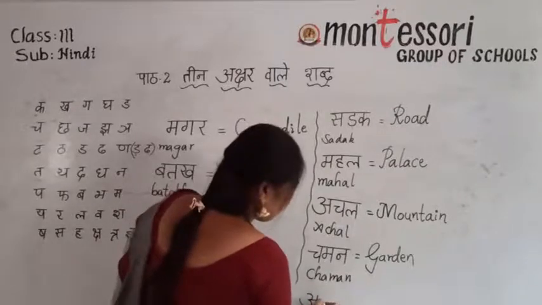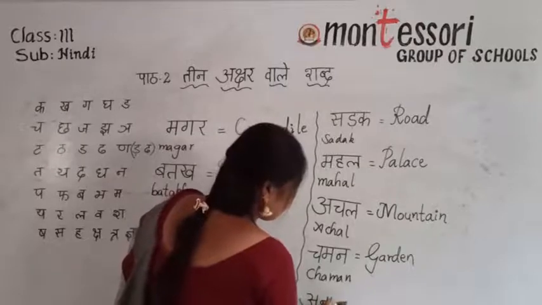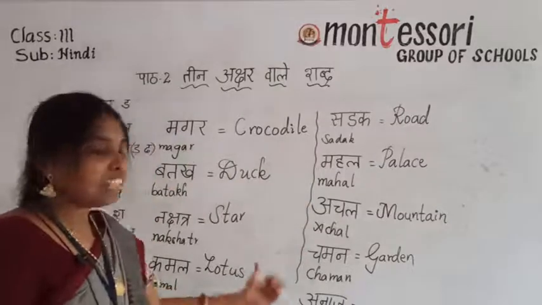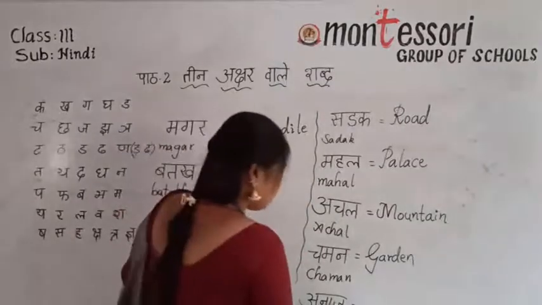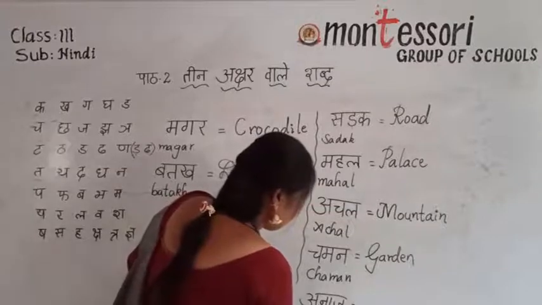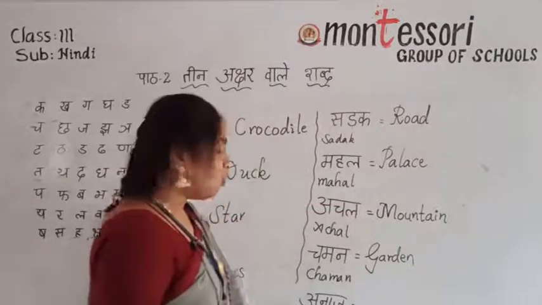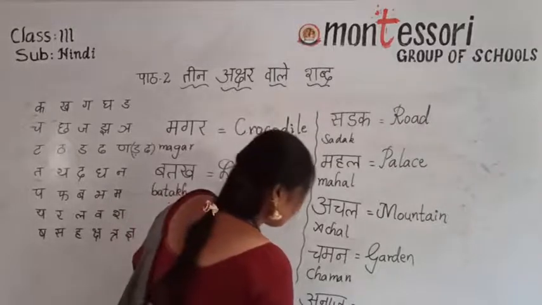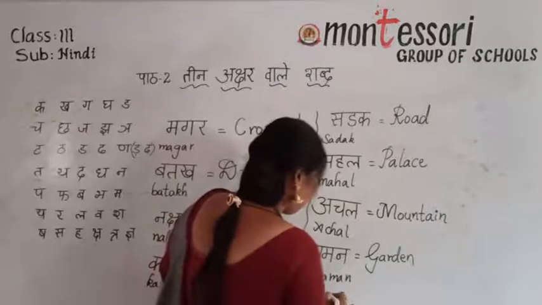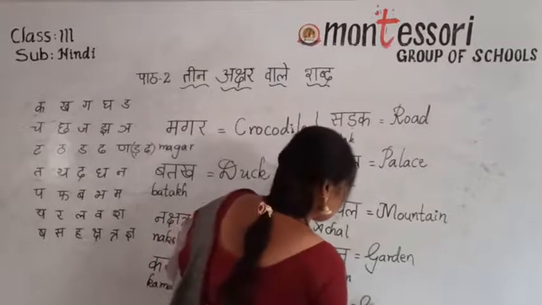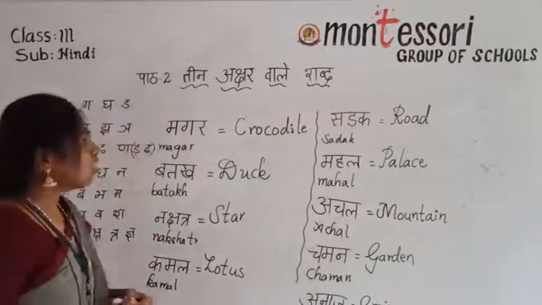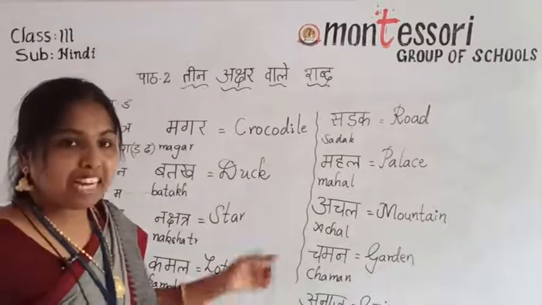See, a, na, ja. Okay, last one, matra kendam. A, na, ja. We can write a, na. Na means a, both a sound and ja. Anaj. What is that? Anaj. Anaj means grain.